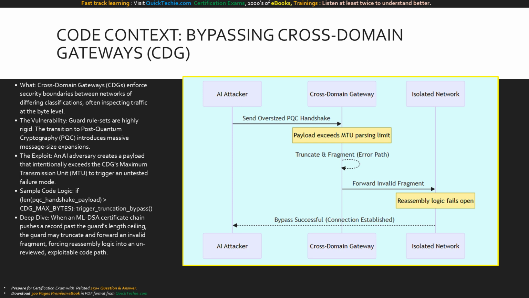Moving to post-quantum cryptography dramatically increases the size of encryption keys and certificates. The exploit occurs when an AI adversary deliberately crafts a payload that exceeds the gateway's maximum transmission unit, or MTU. Look at our sample logic. If the payload length is greater than the allowed maximum, it triggers a truncation bypass.